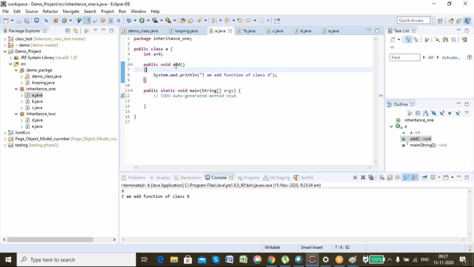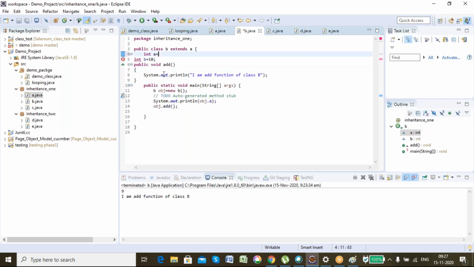Okay, a is equal to 9 is there. Let's say here I have I is equal to 8. In both parent and child, that is the variable a.